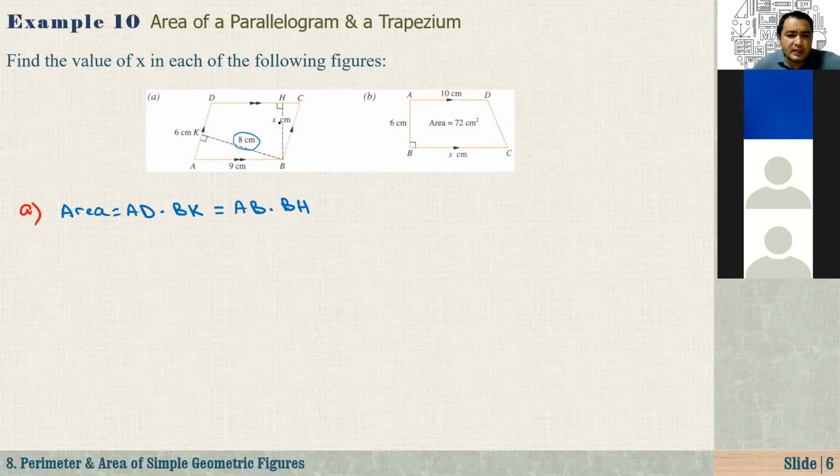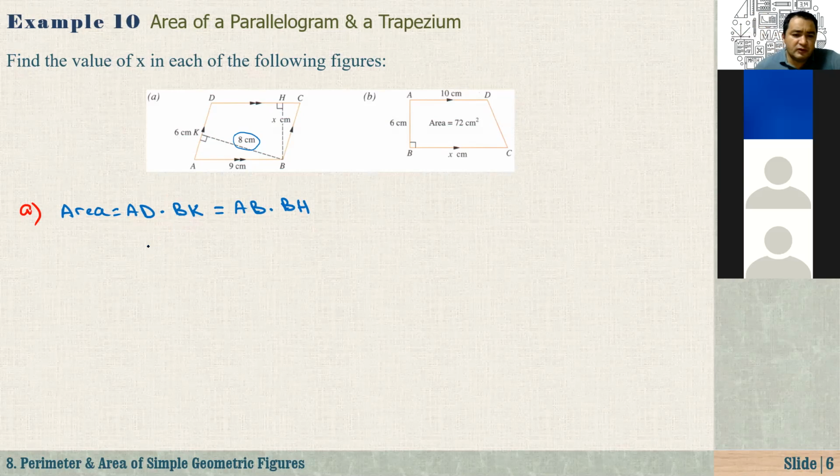And also BH is the height to the side DC. Okay, so from this relationship, because in two different ways we can find the area of the parallelogram, right? Because we know that opposite sides are equal. So that means the parallelogram has two different heights. One is to one base, another one is to another side.